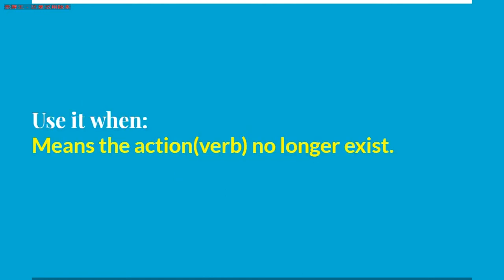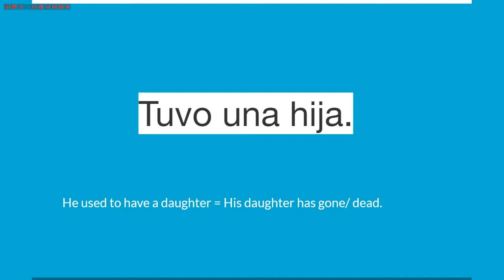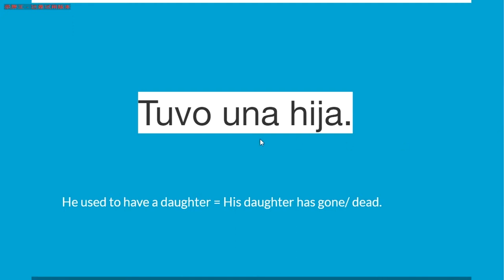We will use it when the action no longer exists. Well, let's see this example. It's a sad story: tuvo una hija, which means he used to have a daughter, and his daughter has gone or died and may not be here anymore. Okay, let's go to the final use of this indefinido.